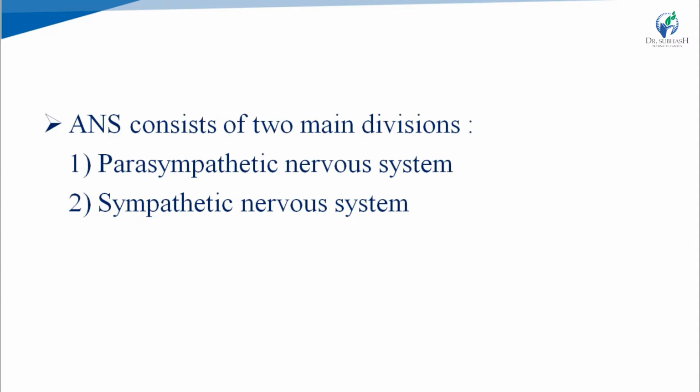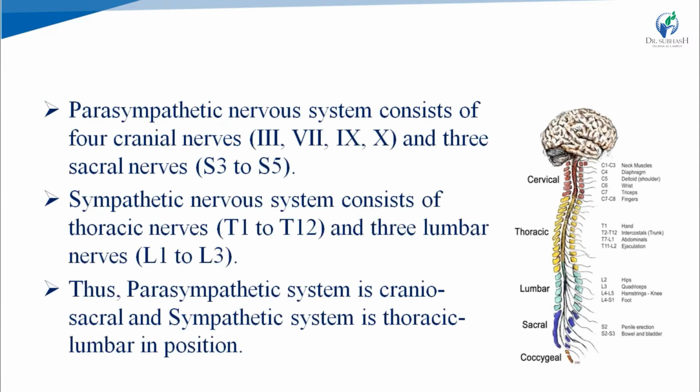ANS can be divided into two main divisions, which are parasympathetic nervous system and sympathetic nervous system. Nerves which originate from our spinal cord, starting from the brain: the first 8 nerves are known as cervical nerves. Then the next 12 nerves are known as thoracic nerves. The next 5 nerves are known as lumbar nerves. And the last nerves are known as sacral nerves. Means starting from the brain: cervical nerves, thoracic nerves, lumbar nerves, sacral nerves. You can see here in the figure.